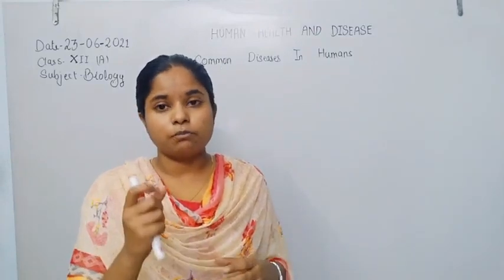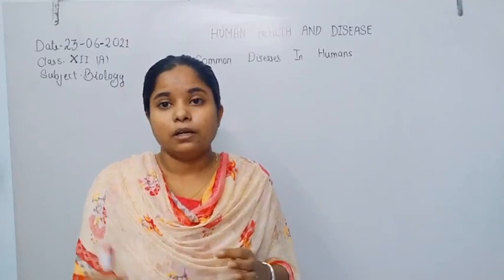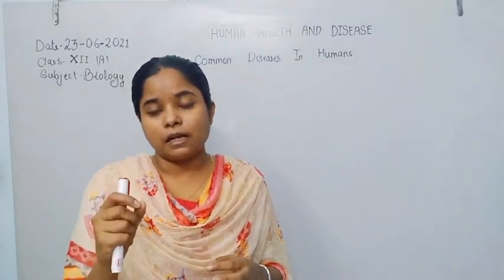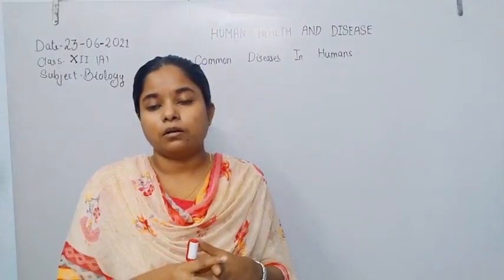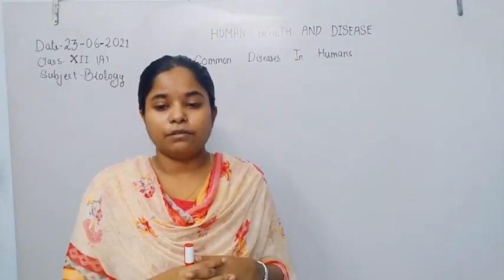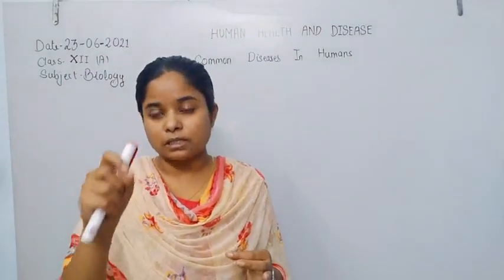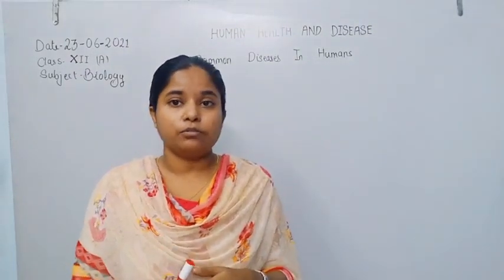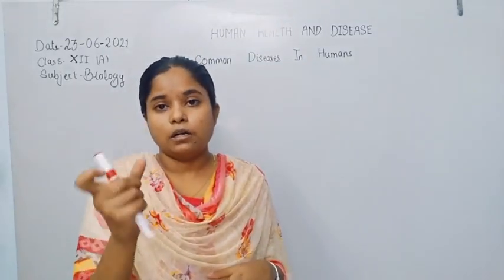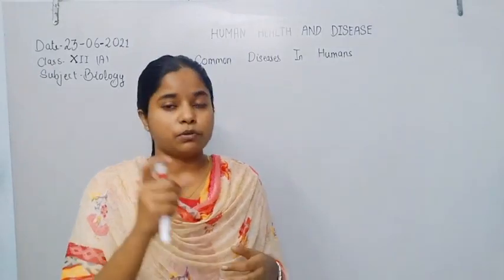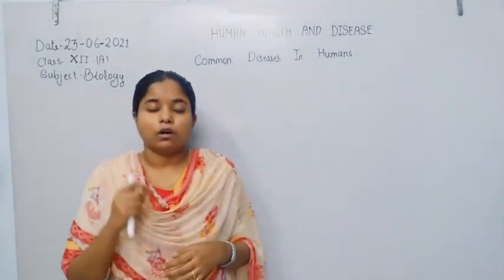When this infected female Anopheles mosquito bites a healthy human, it releases saliva to dilute the blood, because it has an anticoagulating chemical in its saliva. With the saliva, the sporozoites of Plasmodium get transferred into the blood of the human.